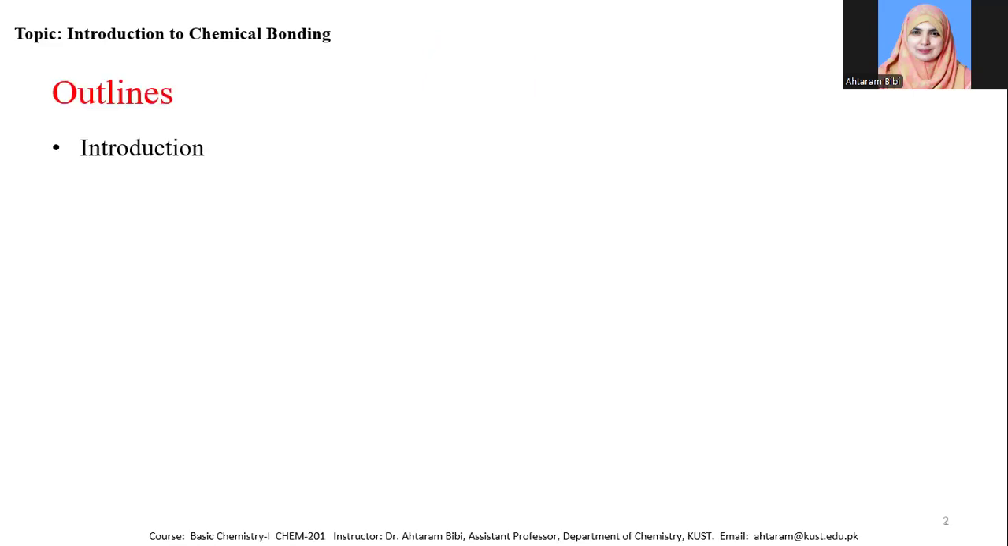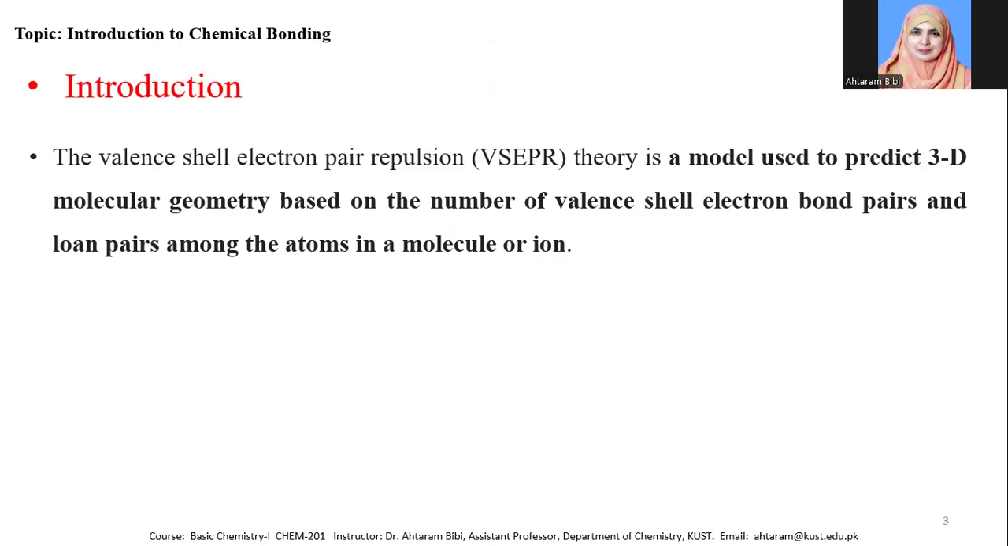Outlines of today's lecture include introduction to valence shell electron pair repulsion theory, and we will discuss the postulates and how this theory explains the shape of different types of molecules. And at the end, we will discuss the limitations of the valence shell electron pair repulsion theory. So, what is valence shell electron pair repulsion theory?